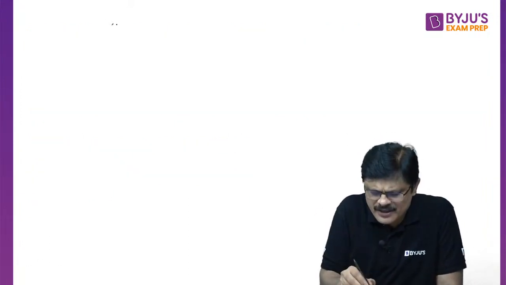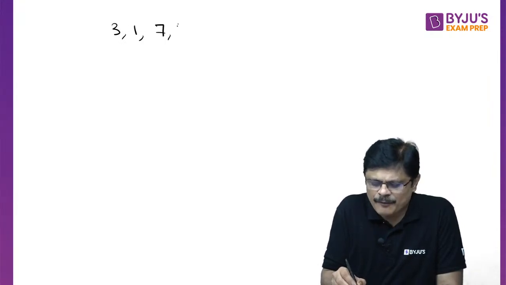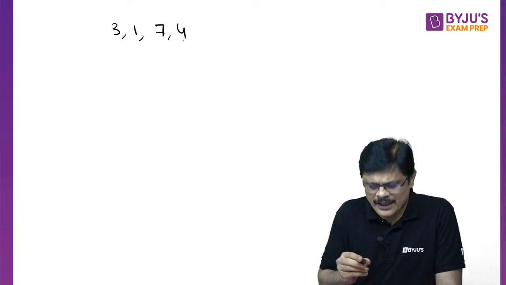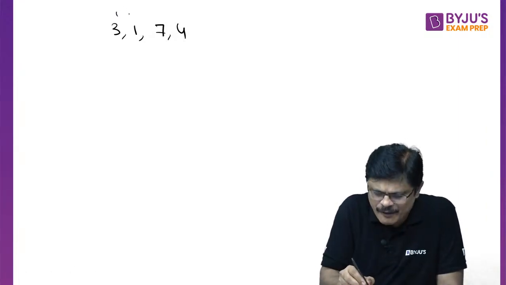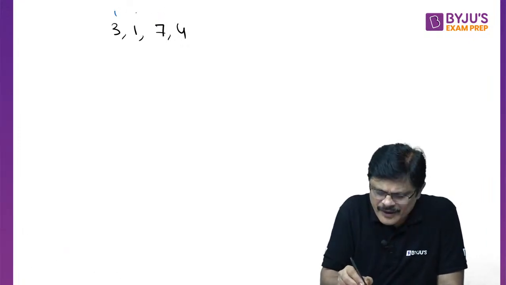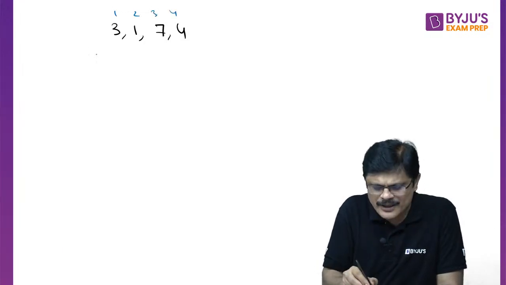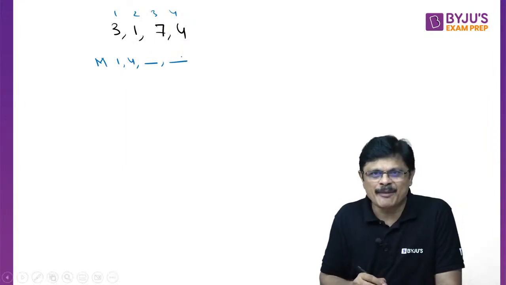Any 4 numbers: 3, 1, 7, 4. 4 numbers are given. So you call this min max with the indices, sir. We start with the indices 1, 2, 3, 4. Let me use different colors for this. This is the 1, 2, 3, 4 index. So you call this min max algorithm, I am just writing M, with indices 1 to 4, and you need to find the minimum and maximum, my dear friends.